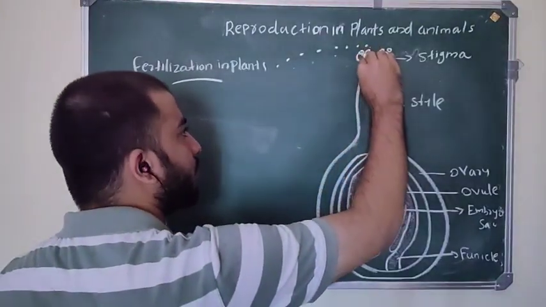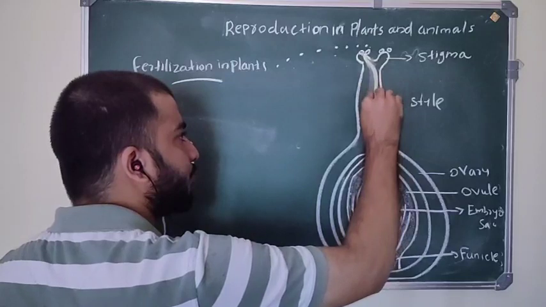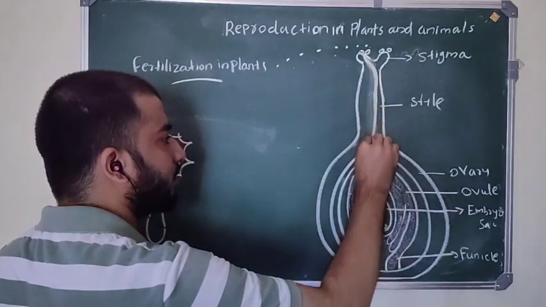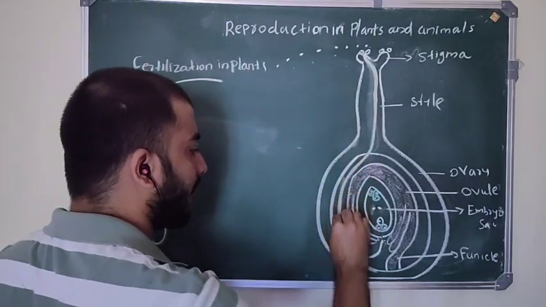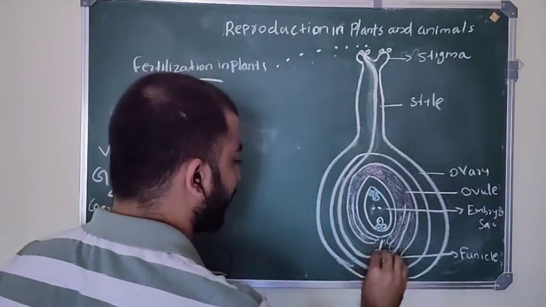This is the pollen tube which passes the style of this carpel.